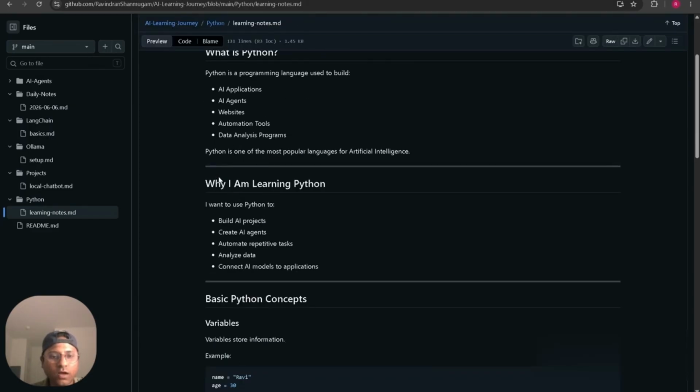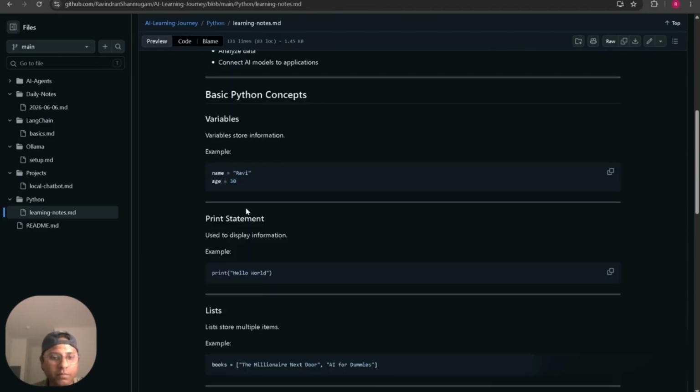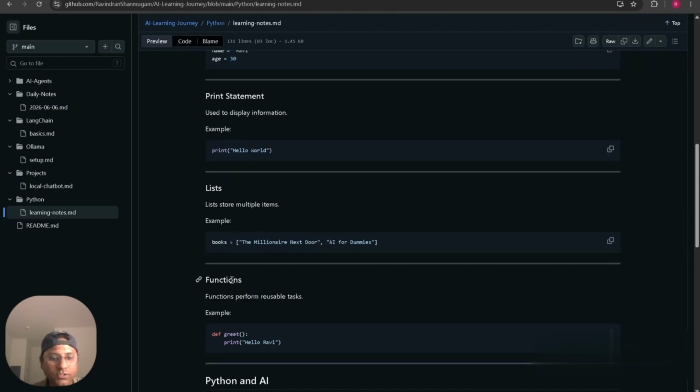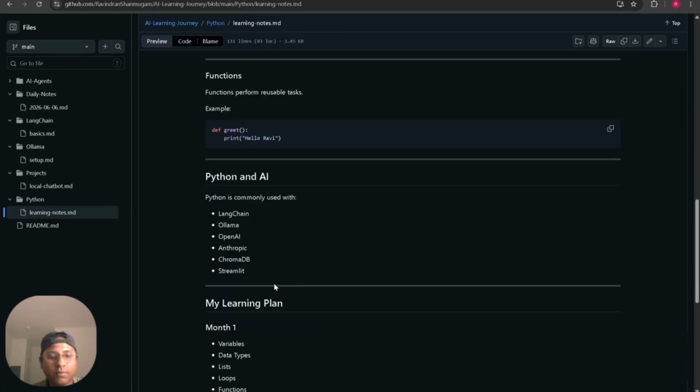So I just wrote down why I am learning Python: basic Python concepts like variables, print statements, lists, functions. Python and AI tools: LangChain, OpenAI, Anthropic, ChromaDB, which is a vector database, and Streamlit, which is used to develop an app. It's just an interface where you have your app developed, the UI and UX.